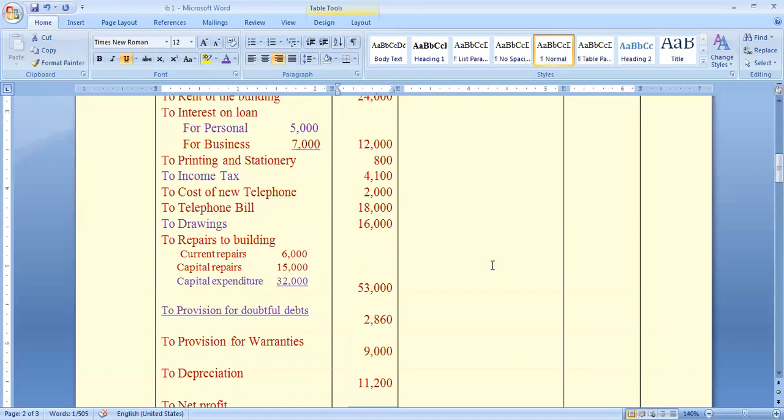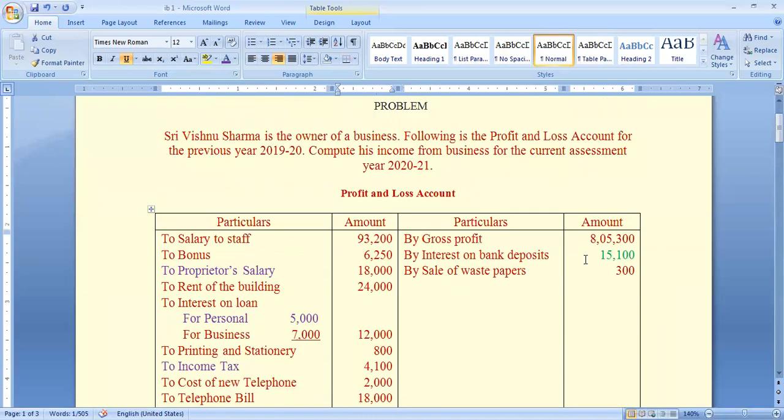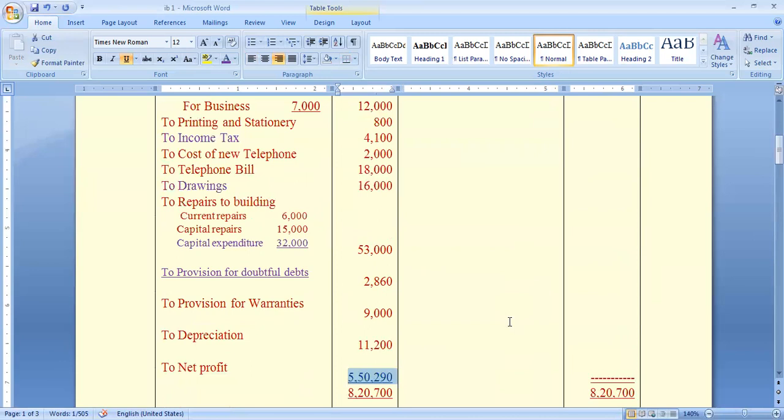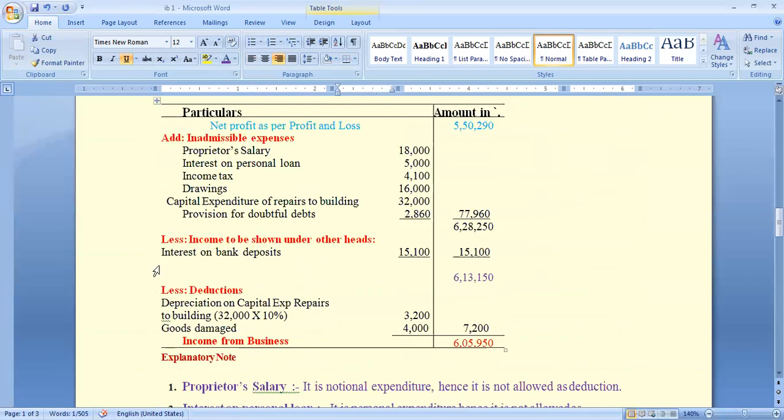On the credit side, we have another item, interest on bank deposits, 15,100 rupees. It is shown under the head income from other sources, so deduct this amount.